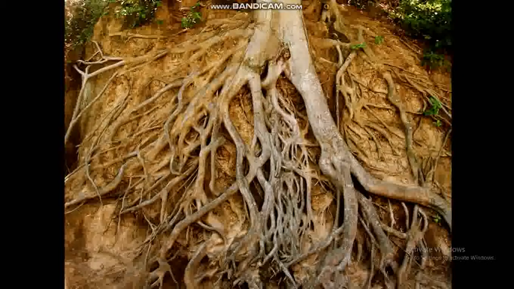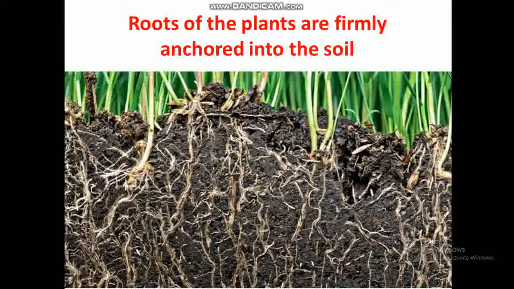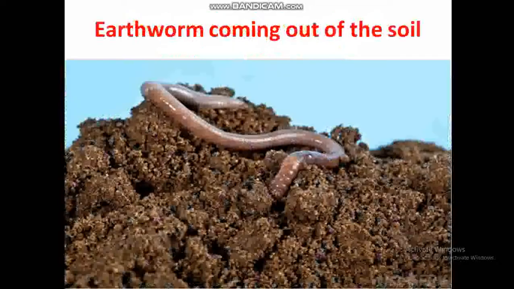Here we can see the fig tree anchored into the soil. It's standing firmly because of the soil. If soil was not there, the fig tree would have fallen. You see the roots of the plants are firmly anchored into the soil. The small trees are anchored into this soil too. Because of this soil, the plants are standing firmly. And an earthworm is coming out of the soil.